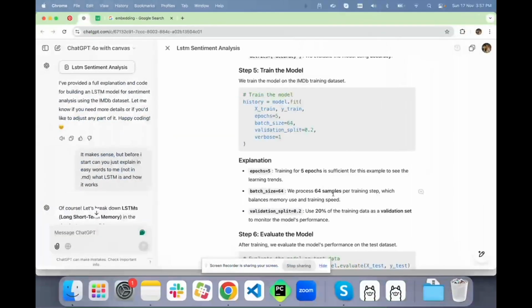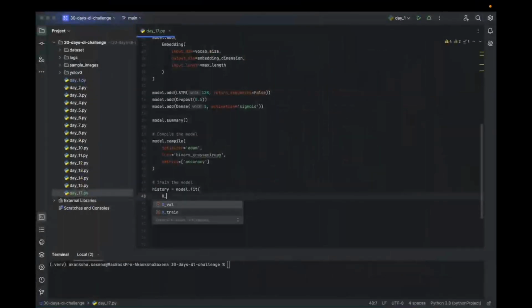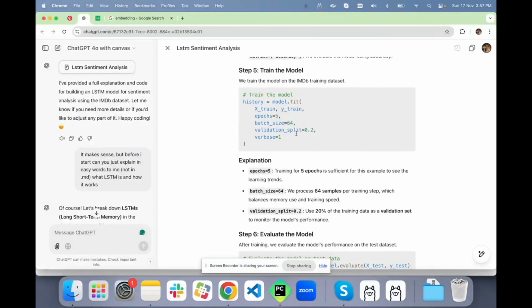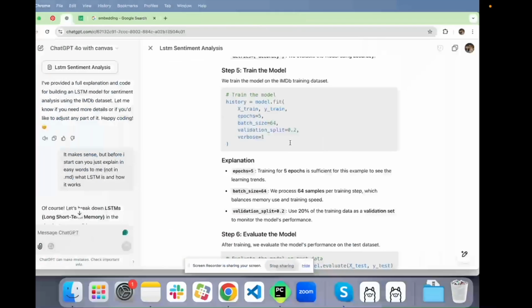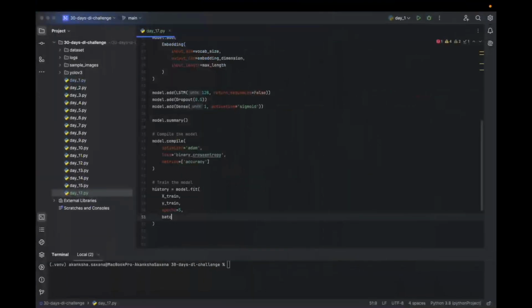Here we mention the training data, X train, Y train, epochs are going to be 5, and the batch size is going to be 64.